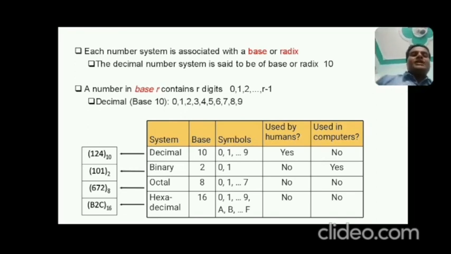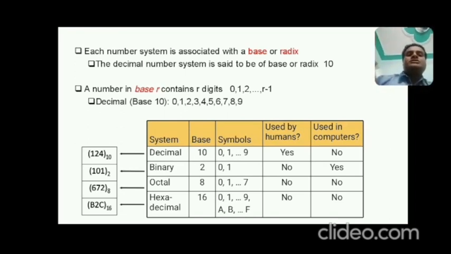Decimal base 10, so the total digits are less than 10, that is 0 to 9. You can see this table explains all the concepts related to the different types of number systems. So now you see this table, decimal.